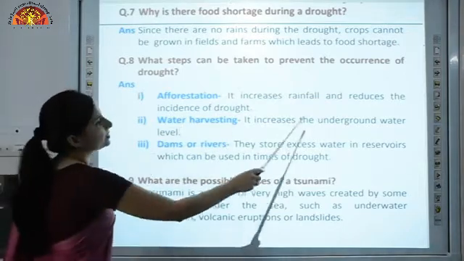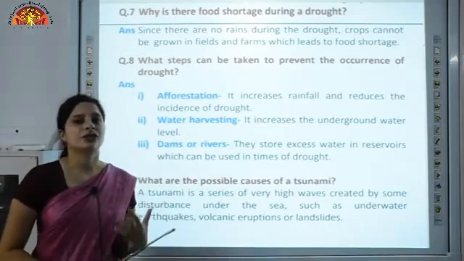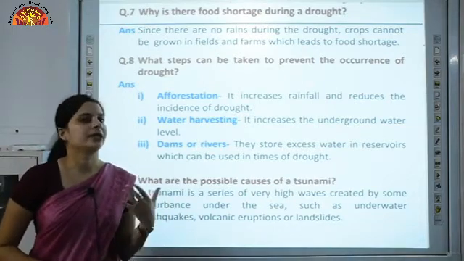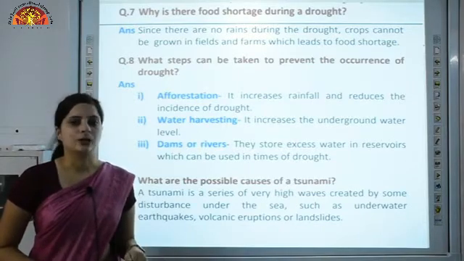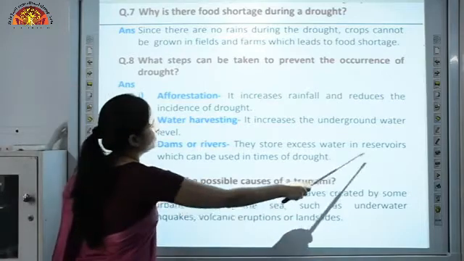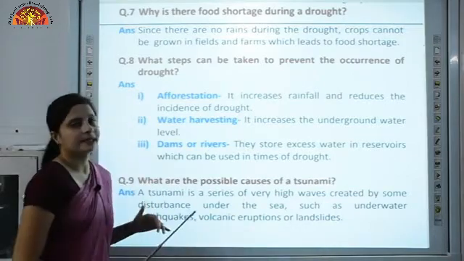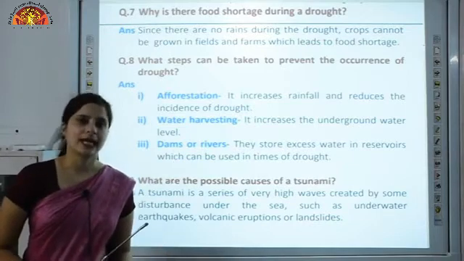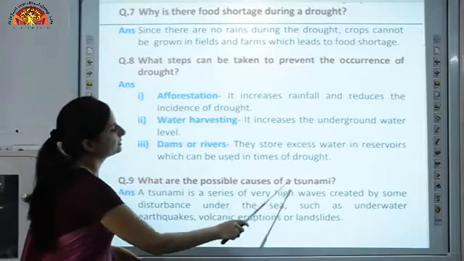Water harvesting, it increases the underground water level. We read that instead of letting the rainwater just run off like that, we should collect it in a roof-like structure. Either we can collect it in a tank or dig deep pits in the ground and store it. Dams or rivers, they store excess water in reservoirs which can be used in times of drought. Reservoirs can be built near the dams which can store the excess water, and at the time of drought it can be used.